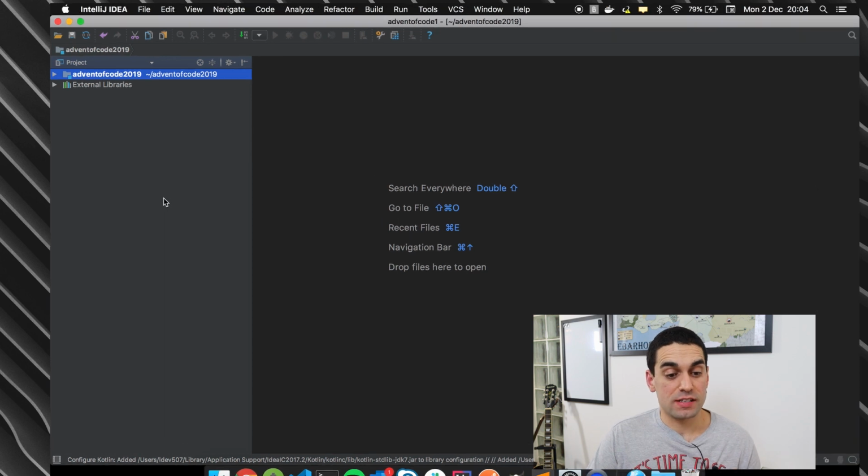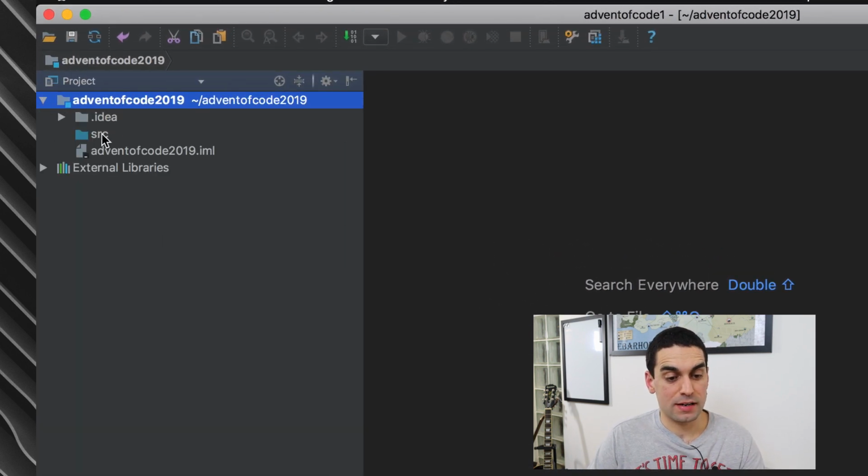You can see IntelliJ has set up a project. I'm going to just expand the folder structure out there, and I've got the src folder, which is the location that I put my source code. So src, source code. Source code goes in there. I'm going to put my Kotlin code in that folder.